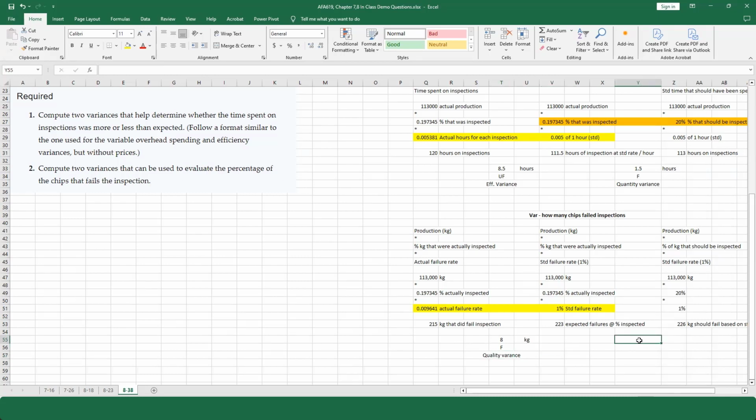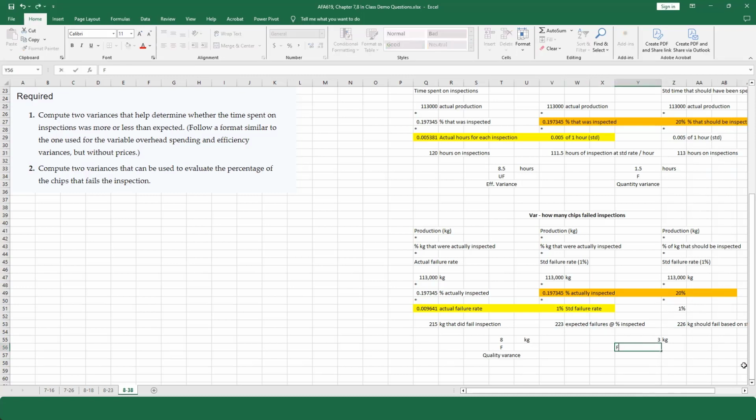Now, let's go over here. We see the difference, 226 minus 223, okay? And don't forget, this is kilograms. All right, is this good or bad? We're going to look at what the difference is. The only difference is this. And remember, how many chips failed inspections? That's what we're looking at. And we see that we thought 226 kilograms were going to fail inspection, and only 223 did.